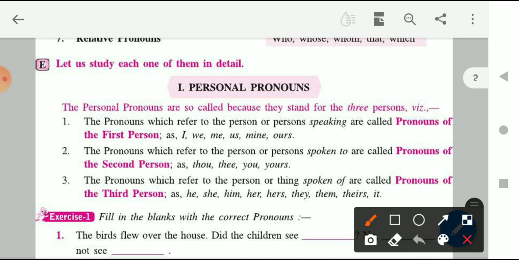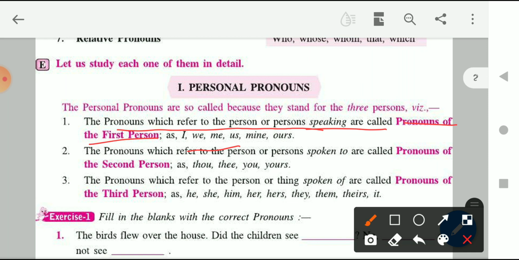So children, what is the first person pronoun? The pronouns which refer to the person or persons speaking are called personal pronouns of the first person. It means when the pronoun refers to the speaker, the person who is speaking, that is known as the first person pronoun. And for the first person, the pronouns that we use are I, we, me, us, mine, ours.